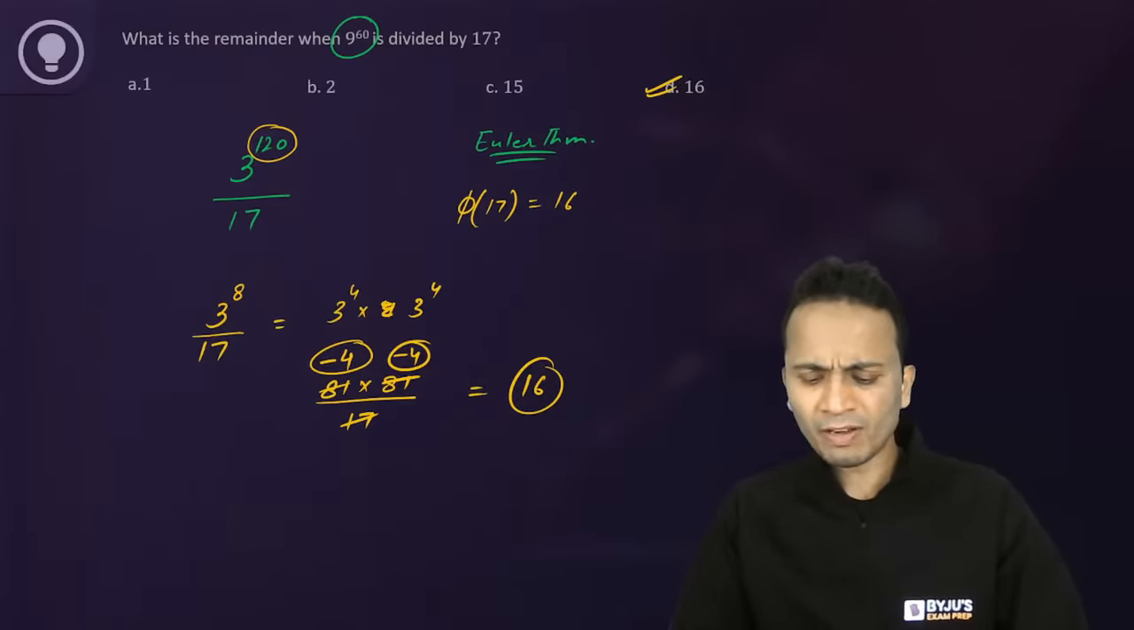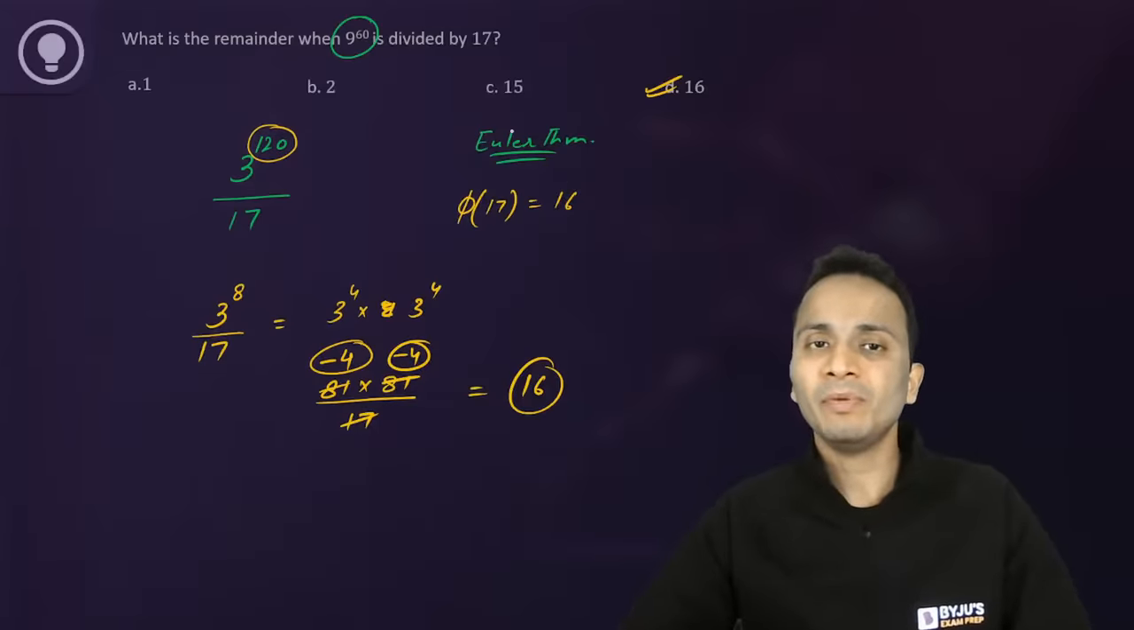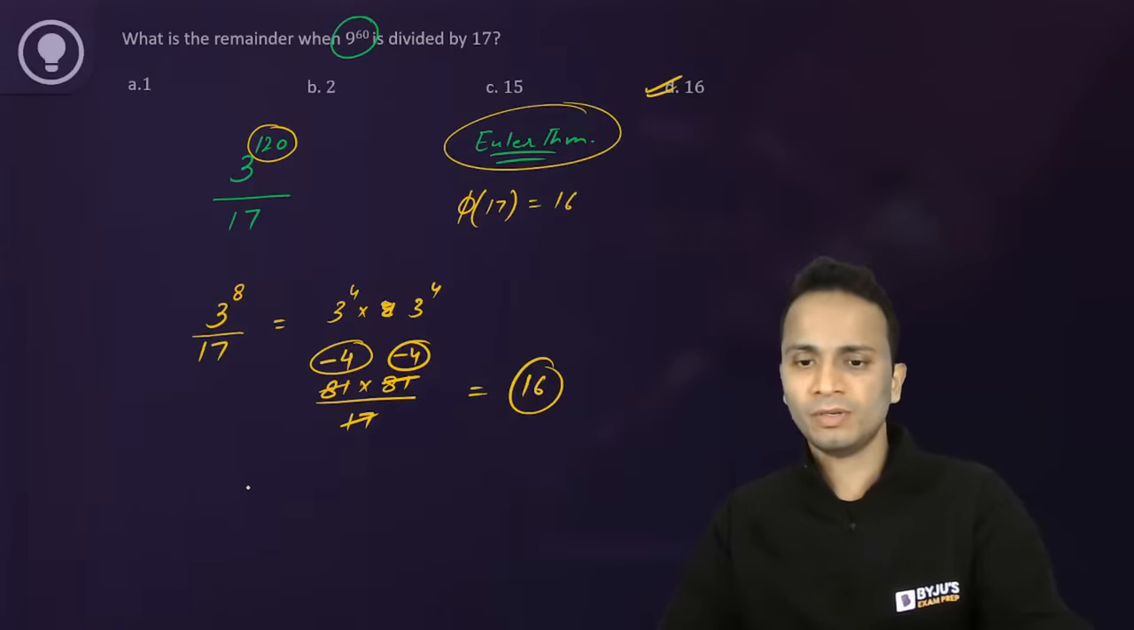नहीं गौरव, 3 का पावर बिल्कुल लेना जरूरी नहीं है. Okay, and the base also not necessarily should be a prime number to apply Euler's theorem. Now I'll quickly give you the statement of Euler's theorem after this.